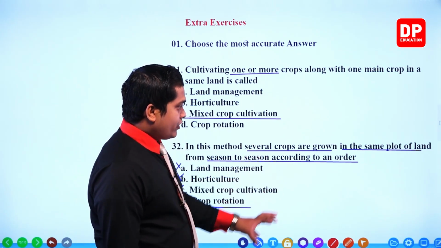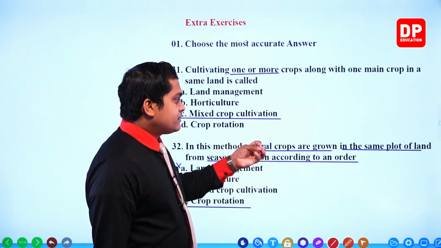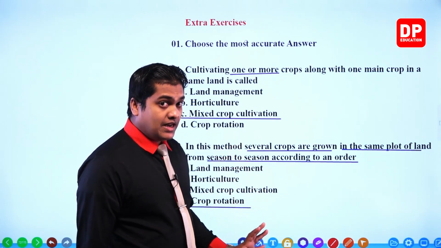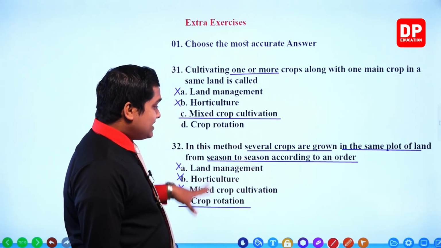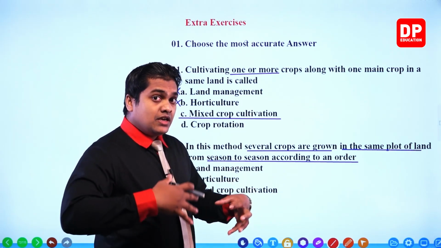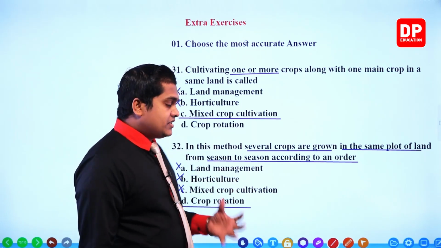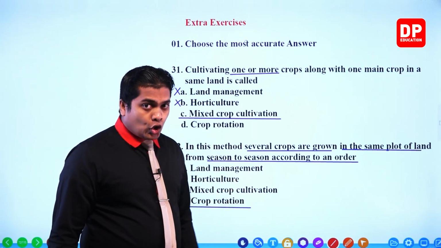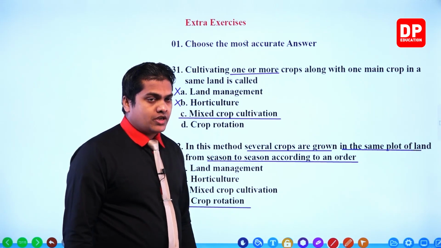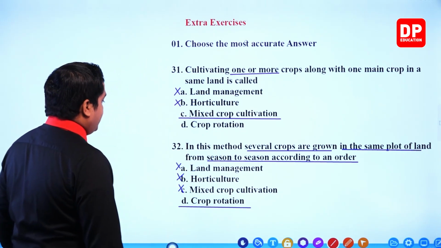Within the same plot of land, several crops are grown from season to season, according to a certain order, one after the other. So this is the one which is referred to as crop rotation. Okay, crop rotation. Right then.